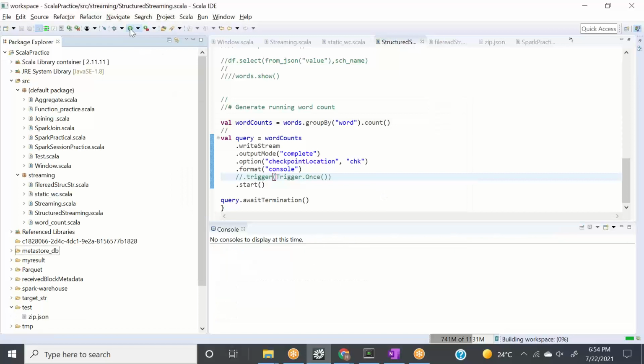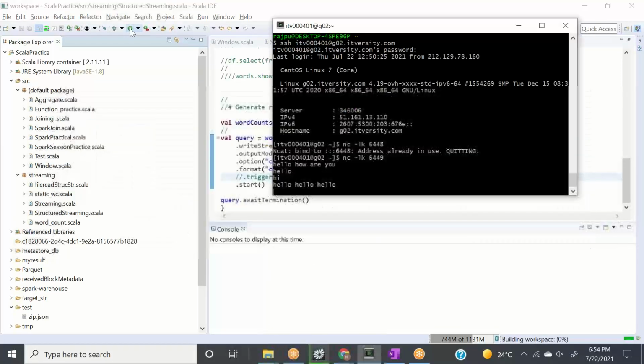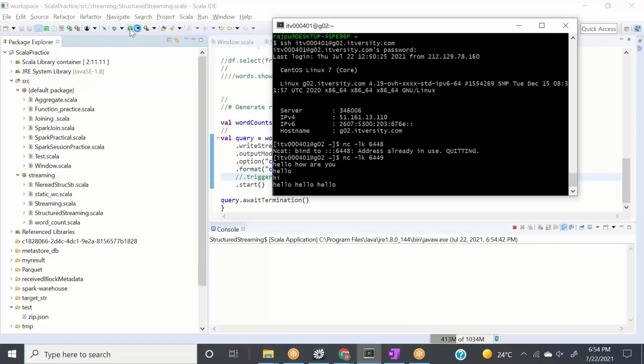And I say run it. At the same time, let it run, and let's see how it's working. Okay. So first it will print the schema because we haven't commented that code. Perfect. It printed the schema.